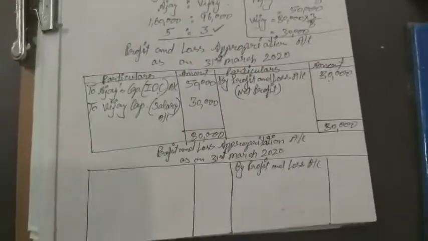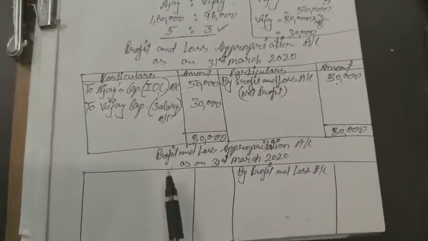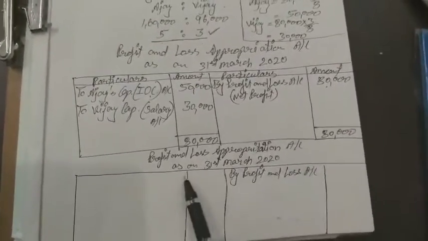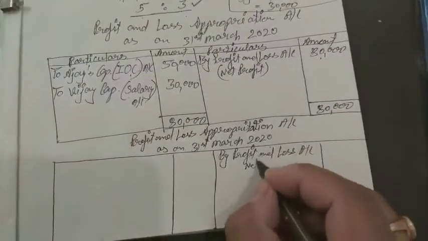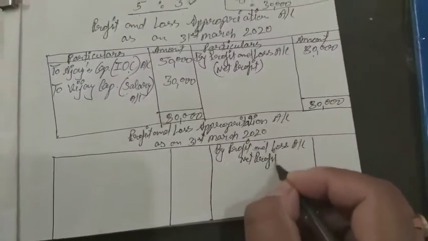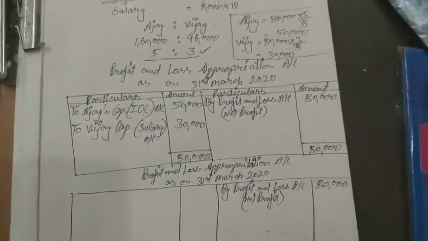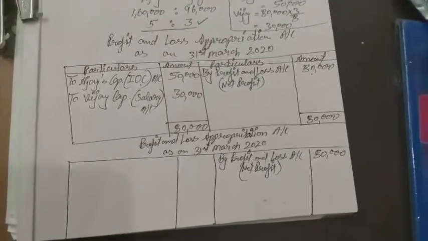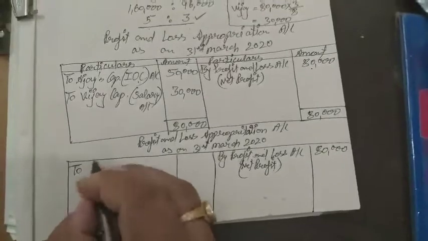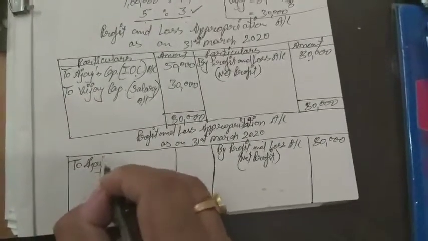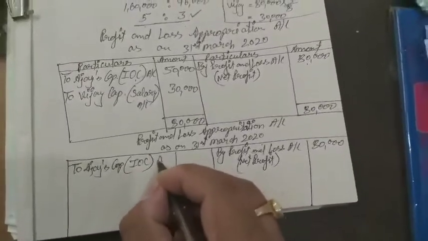Dear students, if there is no partnership deed in this problem, then what will be the solution? So again, we will prepare the profit and loss appropriation account as on 31st March 2020. By profit and loss, net profit, the profit is 80,000, but what will be the interest on capital and partner salary? The interest on capital and partner salary will be allowed to the partners in this. To Ajay's capital, IOC, interest on capital amount. The amount was